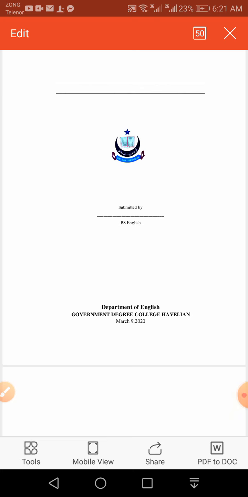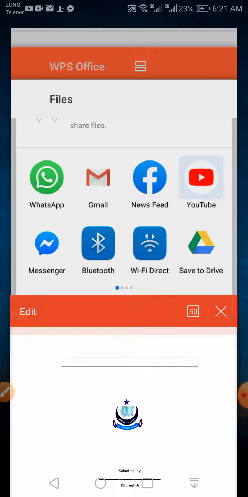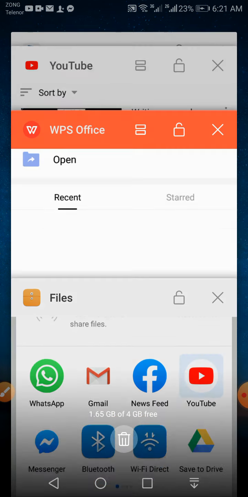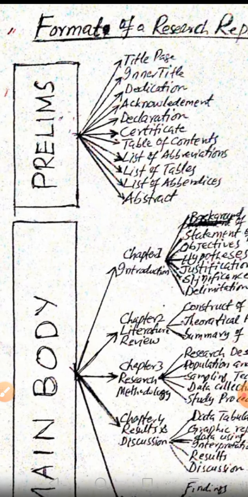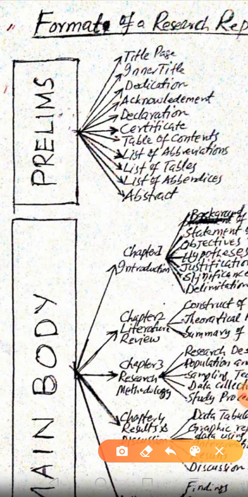I said that a research report has got preliminary pages, main body, and appendix section. So in the preliminary section, preliminary pages include title page, inner title, dedication, acknowledgement, etc. These are a few pages. These are known as preliminary pages.